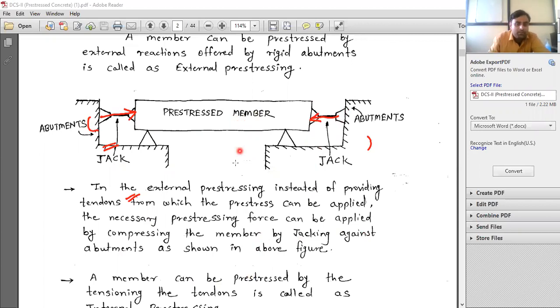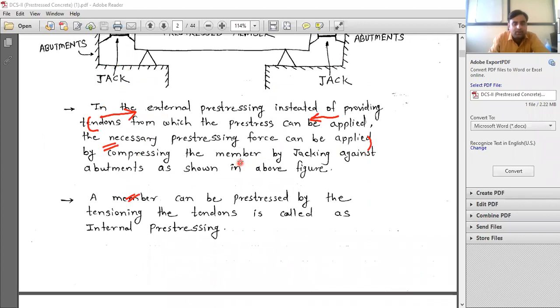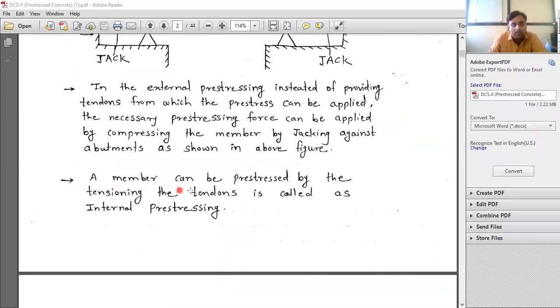Now, what is internal pre-stressing? See, in just a few words, it is given about internal pre-stressing. A member can be pre-stressed by tensioning the tendons; this is called internal pre-stressing. See here where you are giving the tension.